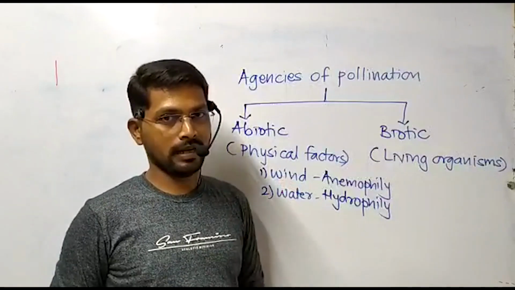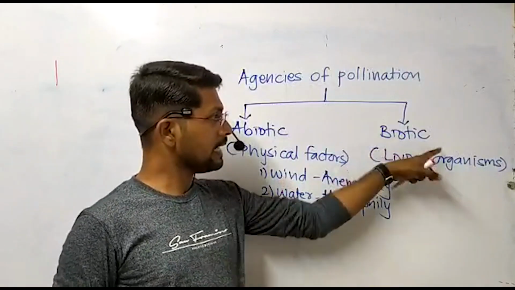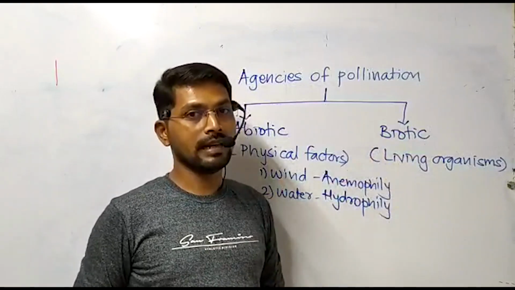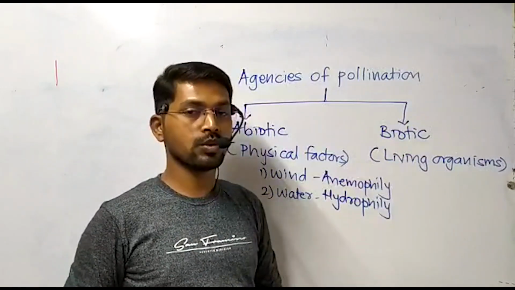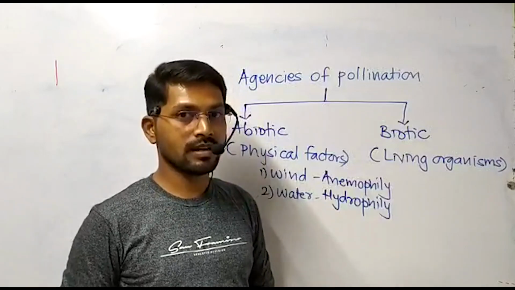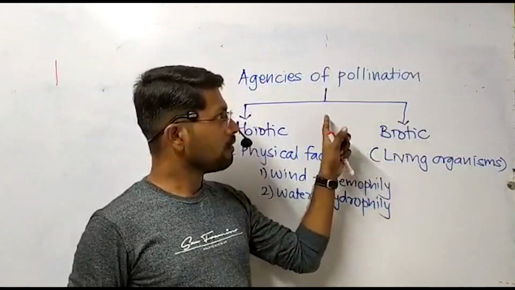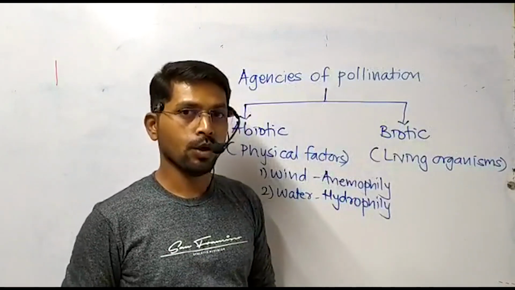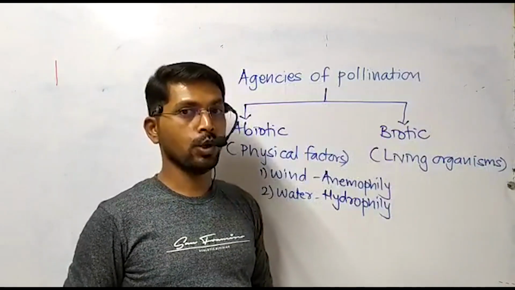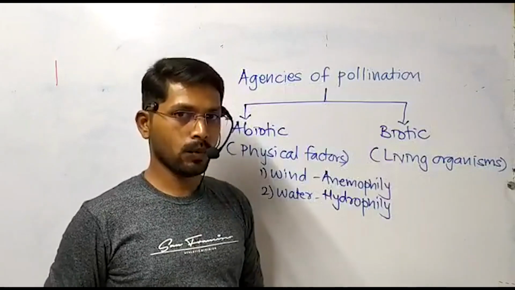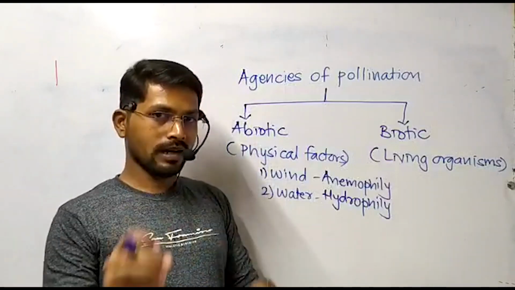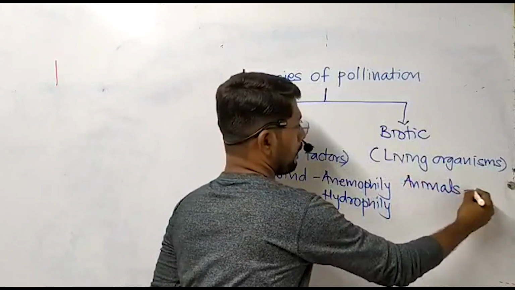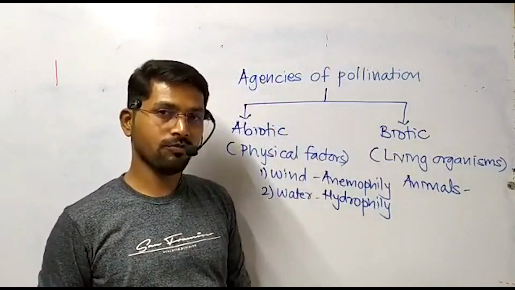So, anemophily and hydrophily are the types of pollination which are conducted by abiotic agencies like wind and water respectively. On the other hand, the second type of pollinating agency is biotic and is mainly related with living organisms. Now the question is, which living organisms are working as an agency for pollination? The answer is very simple. Those living organisms which show locomotion are involved in the process of pollination.